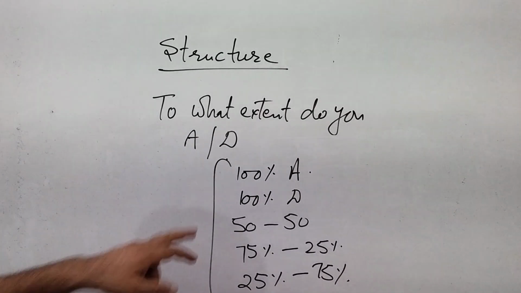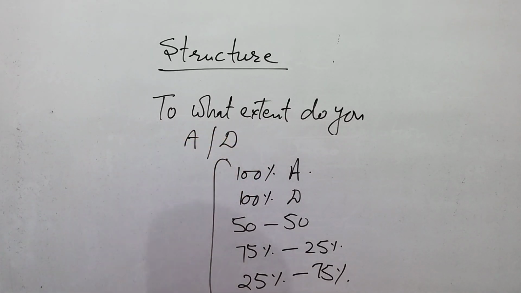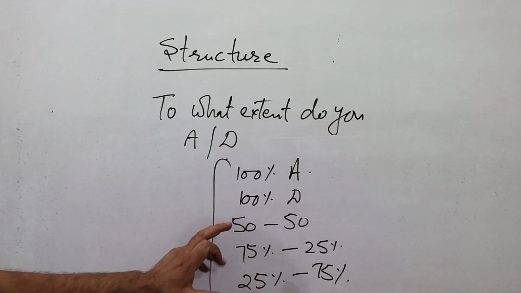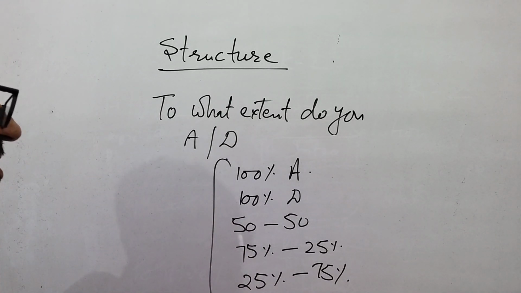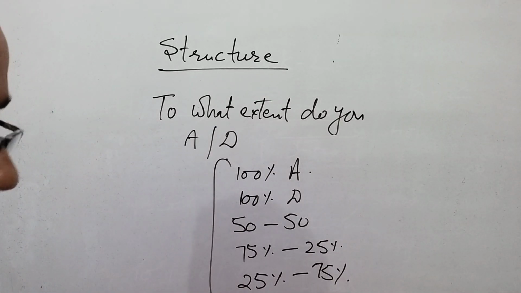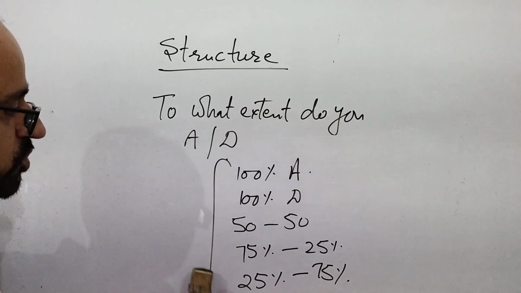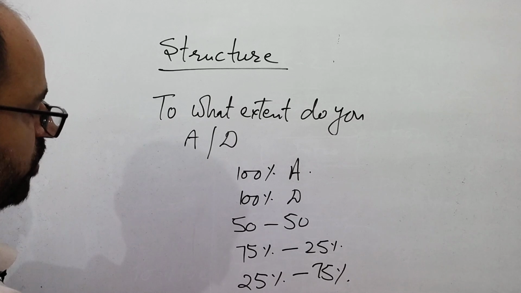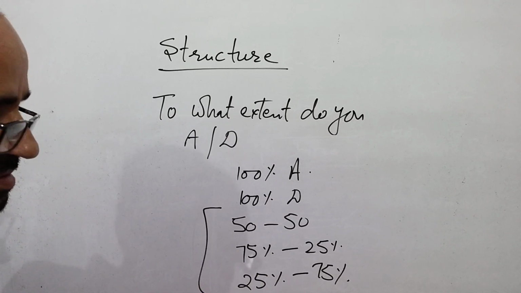If you are 100% agree or disagree, this is the same as the simple agree or disagree type essay. For 50-50 and 75-25, in these 3 essays you need a bit more complex language, meaning you have to present the other side as well. So we'll use on the other hand, however, as per the opposite view, as per the supporters of the other view. In this way your language is going to be complex, and if you write this way you get more ideas.